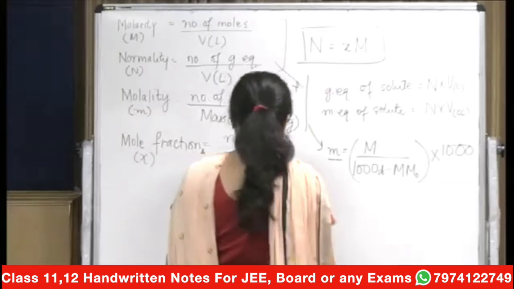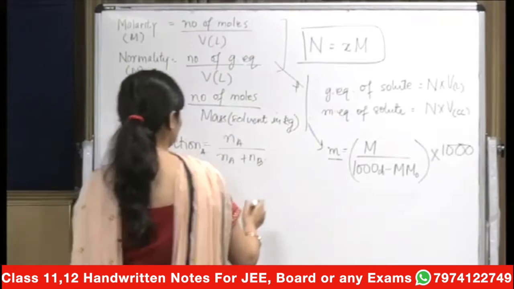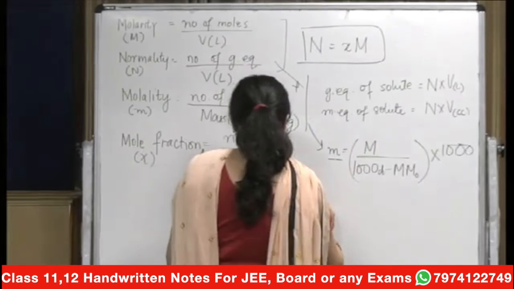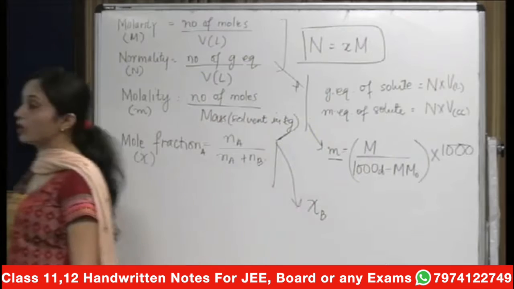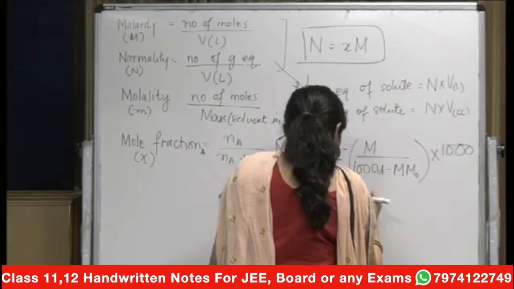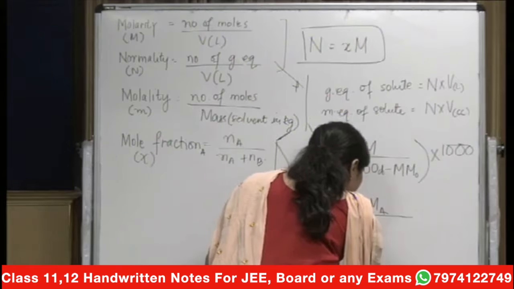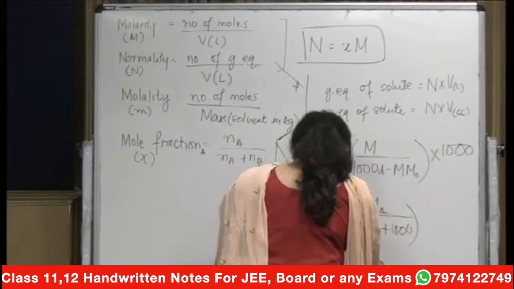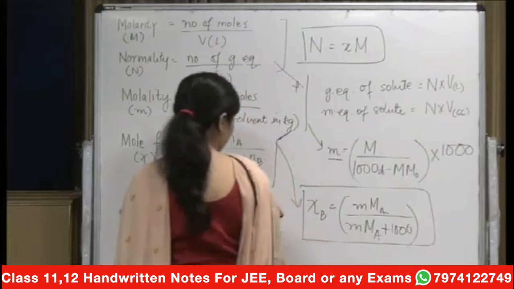उसके बाद एक और relation which is very important, and that relation is between your molality and the mole fraction. That is between these two, and that is your mole fraction of the solute. Mole fraction of solute is equal to m into M a upon m into M a plus 1000. All right, this is the relation between molality and mole fraction of the solute.